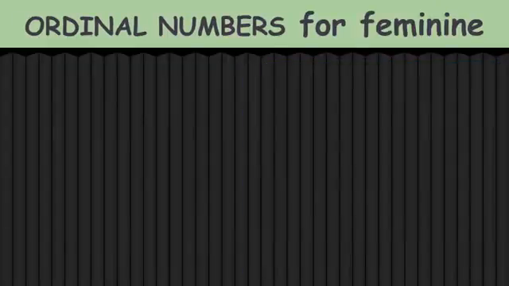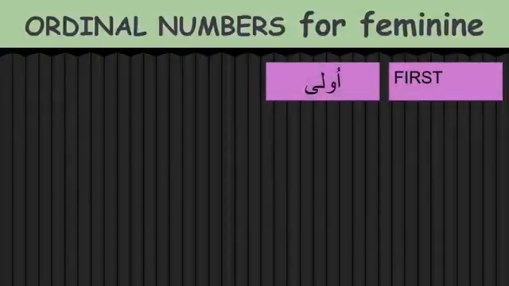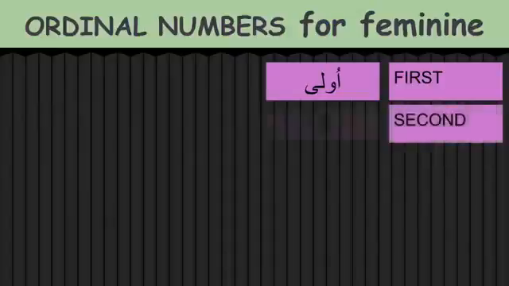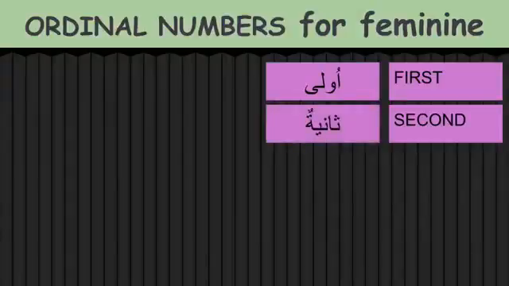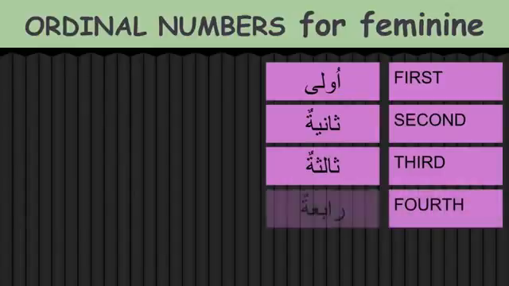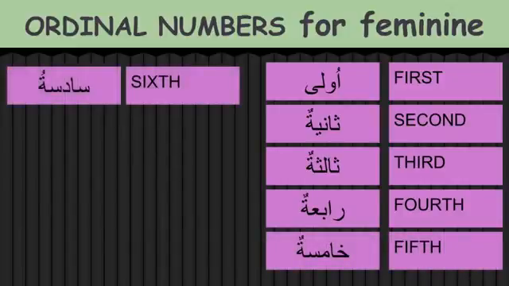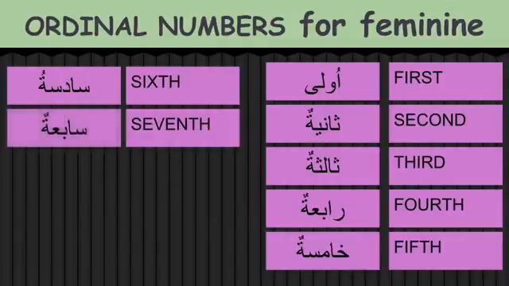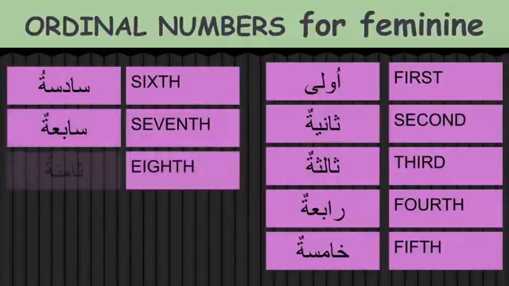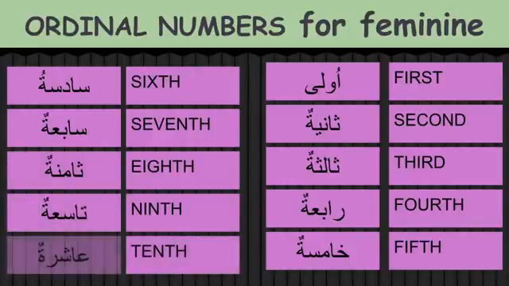And going to feminine ordinal numbers, the first will be ula. So for the masculine we have awwalu, and for the feminine noun it will be ula. And second will be thaniyatun, so fa'ilatun. Third will be thalithatun, same fa'ilatun, thalithatun. Fourth will be rabi'atun. Fifth will be khamisatun. Sixth will be sadisatun. Seventh will be sabi'atun. Eighth will be thaminatun. Ninth will be tasi'atun. And 10th will be ashiratun.